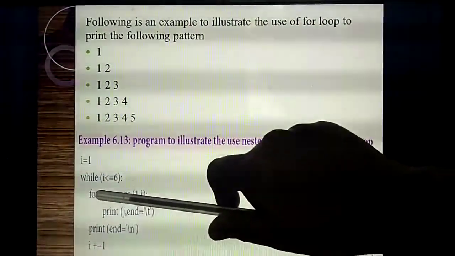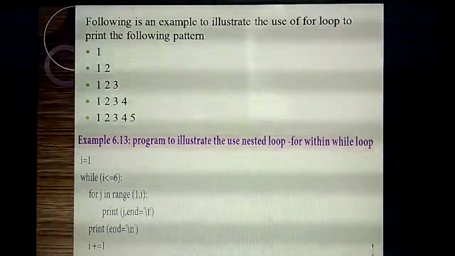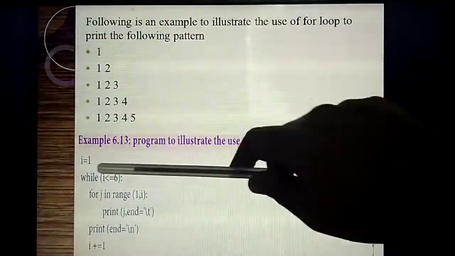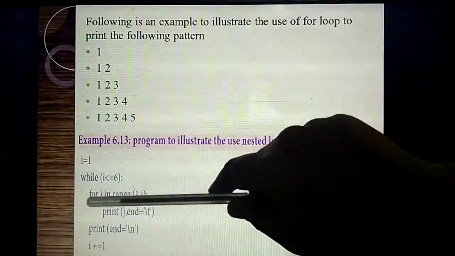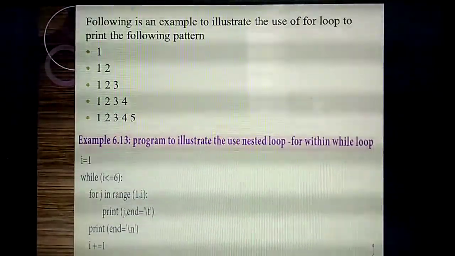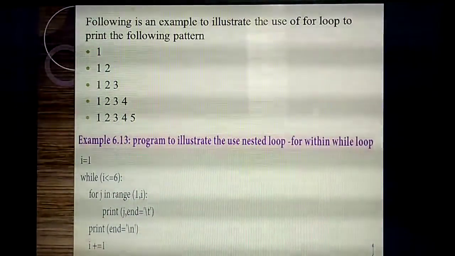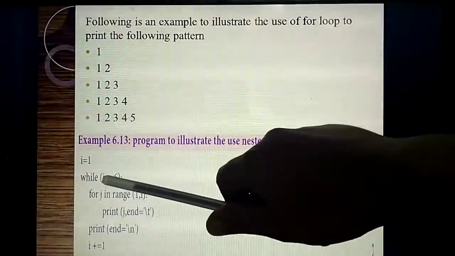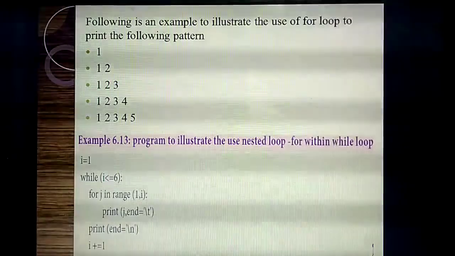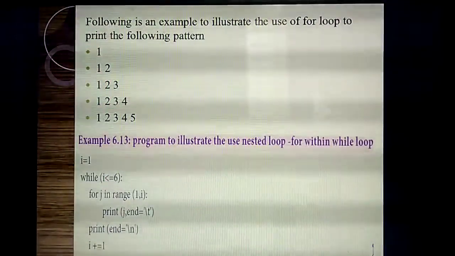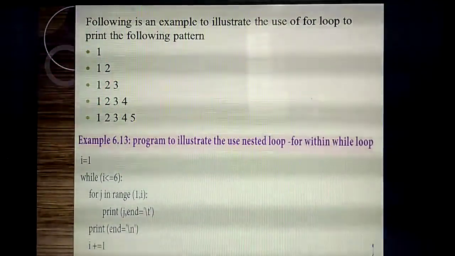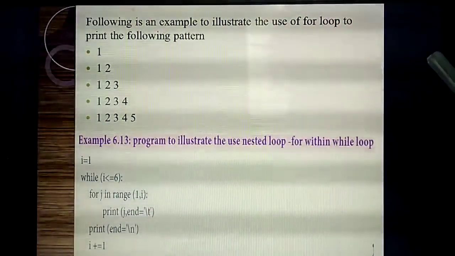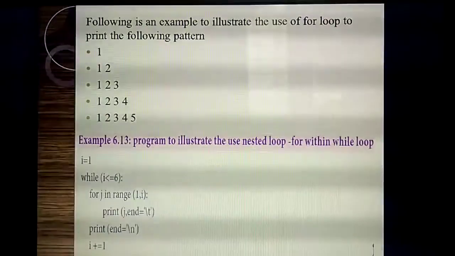For that, I am giving another variable inside the for loop. So how many loops are you using? 2 loops. Listen, inside the while loop, I am using another loop called a for loop. So we are calling this one a nested loop. Understand? Inside the while loop, we are using another for loop, so we call this a nested loop. Understand what I mean by nested loop? You are using 2 loops, that means one loop inside another loop.